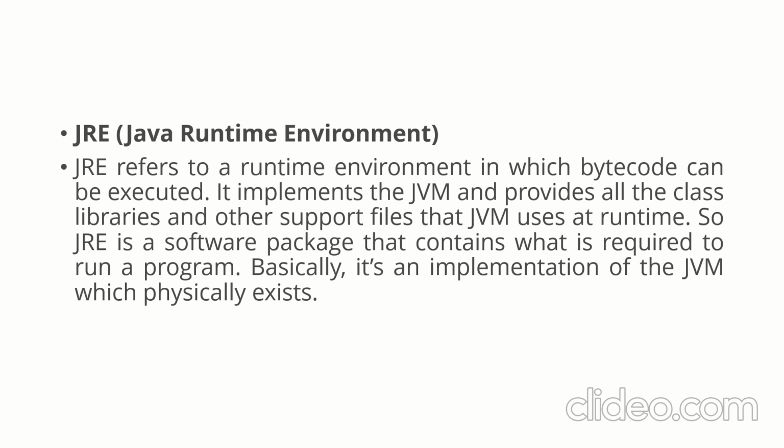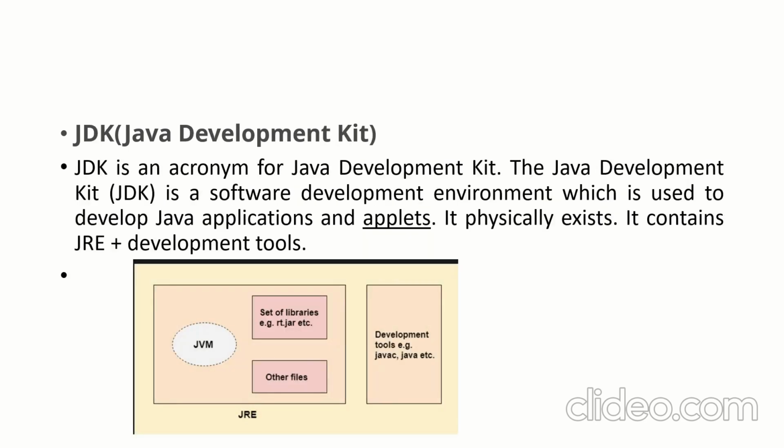Next, we have the JDK. What's JDK? It's the Java Development Kit. As it is a kit, you already understand that it's like a software kit. It has the software development environment which is used to develop Java applications and applets. It physically exists and it contains everything: JRE, JVM, and all the development tools which are used to run a Java program. Here's a small diagram of JDK: inside JDK there will be JRE, and inside the JRE there will be the JVM, a set of libraries and other files which are required to run the program, and also development tools like javac. You will know their uses in the later part of the tutorial.